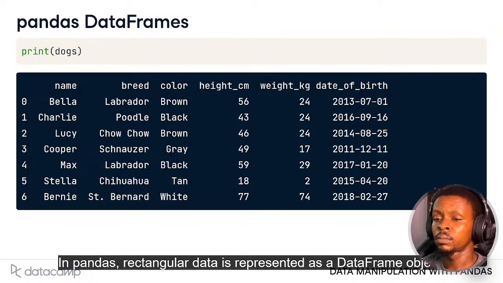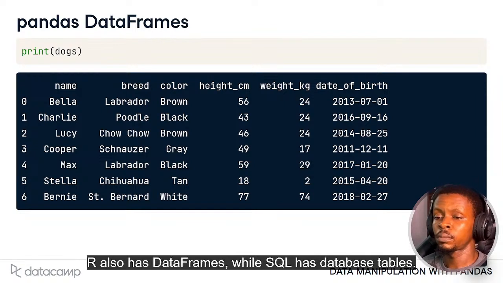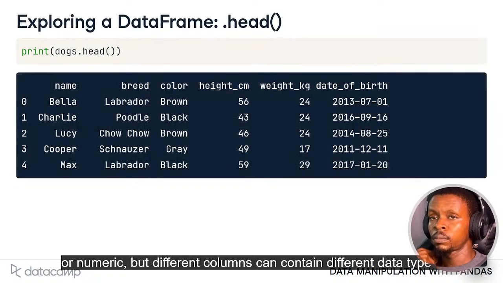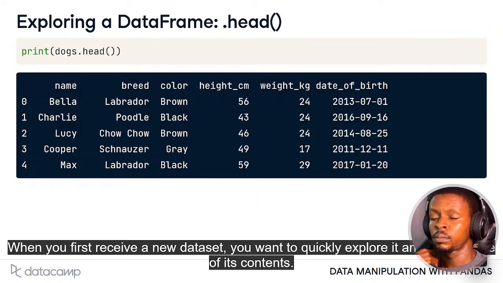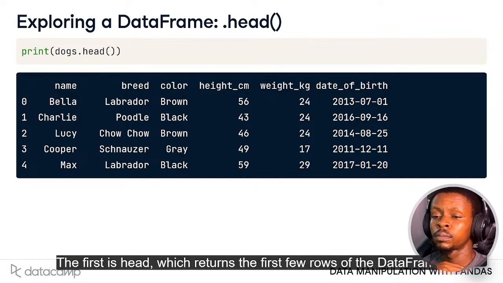In Pandas, rectangular data is represented as a DataFrame object. Each programming language used for data analysis has something similar to this. R also has DataFrames, while SQL has database tables. Every value within a column has the same data type, either text or numeric, but different columns can contain different data types. When you first receive a new dataset, you want to quickly explore it and get a sense of its contents. Pandas has several methods for this. The first is head, which returns the first few rows of the data frame.